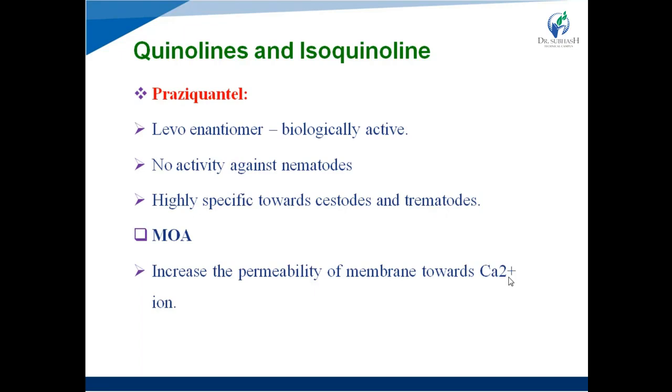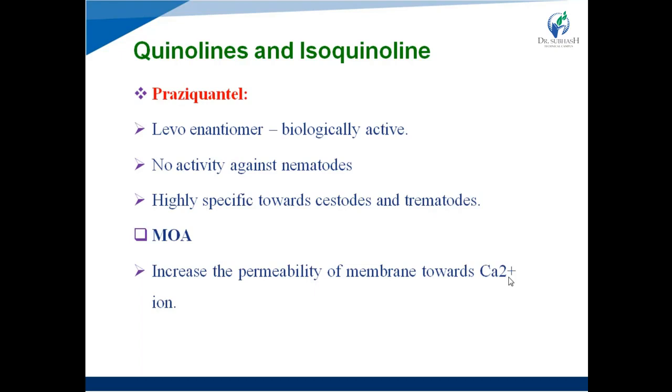But it is highly specific towards cestodes and trematodes, right? Nematodes, for example, roundworm, hookworm, whipworm, right? When a person is infected with this type of nematodes, then praziquantel is not effective, but it is highly effective towards cestode and trematode infections.